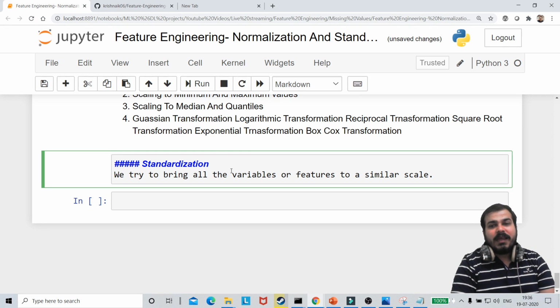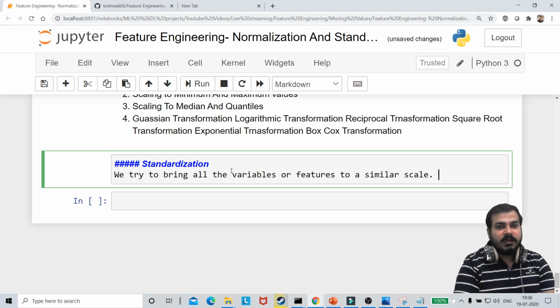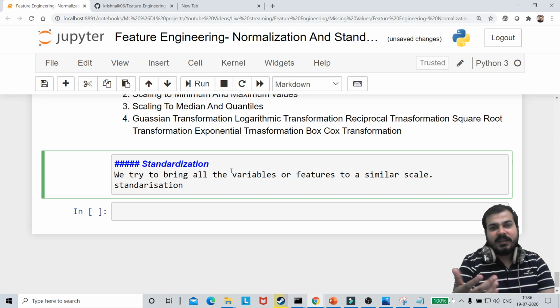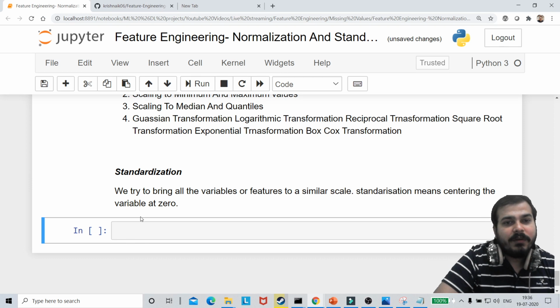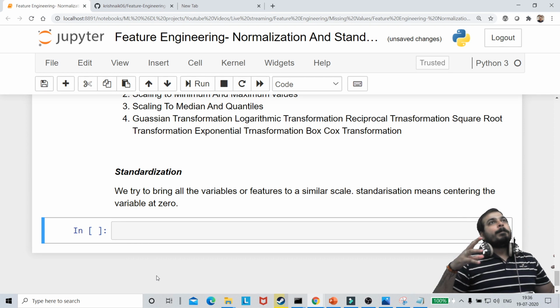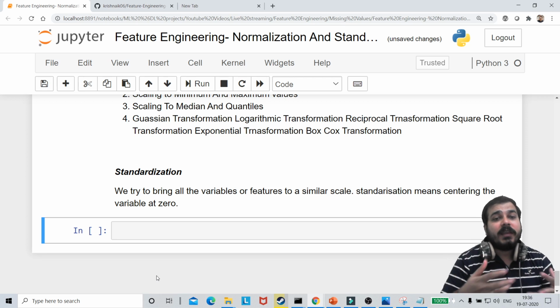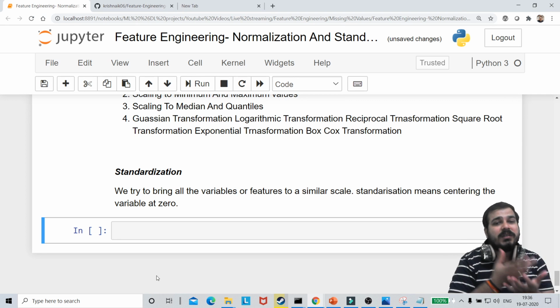In short, I can also write standardization like this: standardization means centering the variable at 0. So 0 is basically considered as your mean, and we will try to transform all the variables considering the mean value is 0.